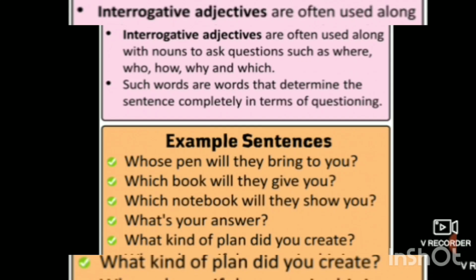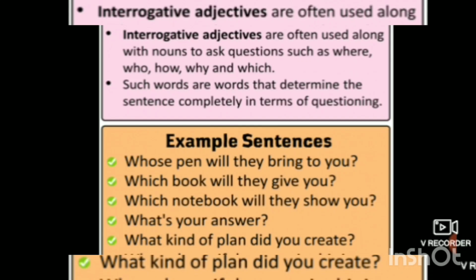We will see interrogative adjectives. Interrogative adjectives are often used along with nouns to ask questions such as where, who, how, why, and which.